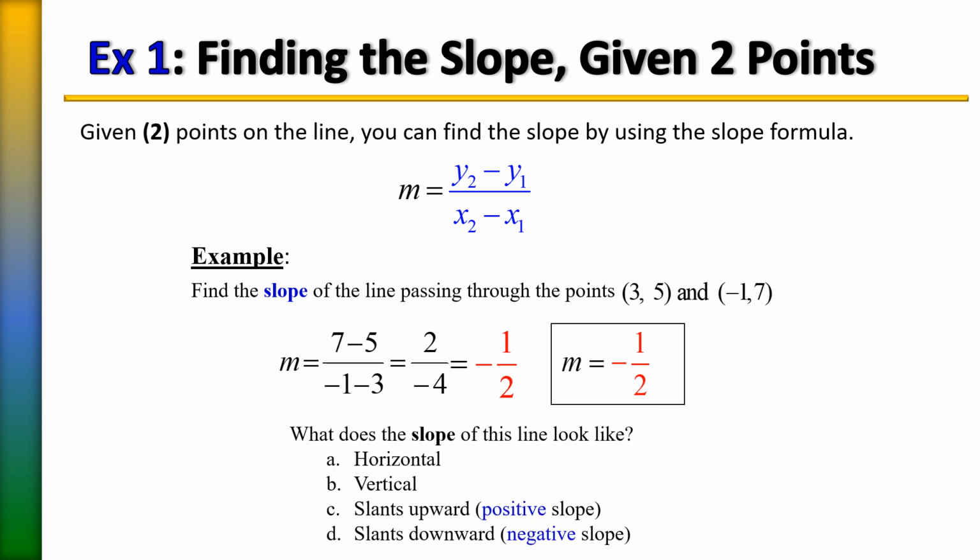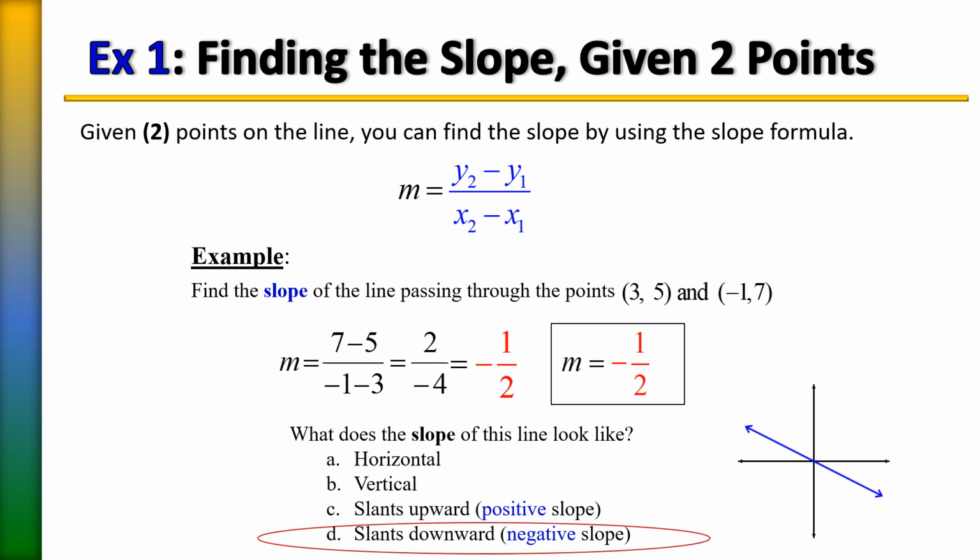Well, what does a slope of negative 1/2 look like? Is that a horizontal line, a vertical line, a line that slants upward, meaning a positive slope? Or is that a line that is slanted downward, meaning a negative slope? What do you think? Well, if you said a negative slope, then you are correct. The fact that you see a negative in front of the number indicates that it is a negative slope.